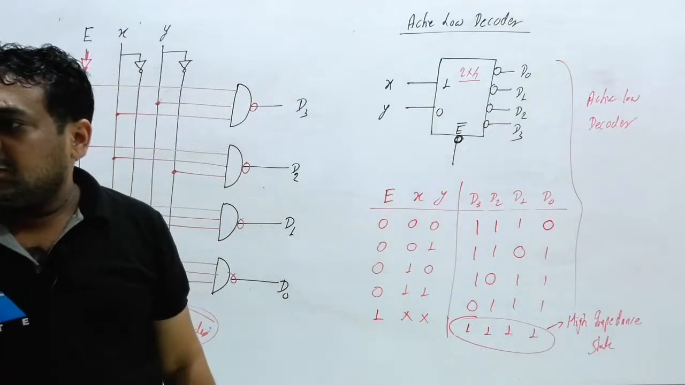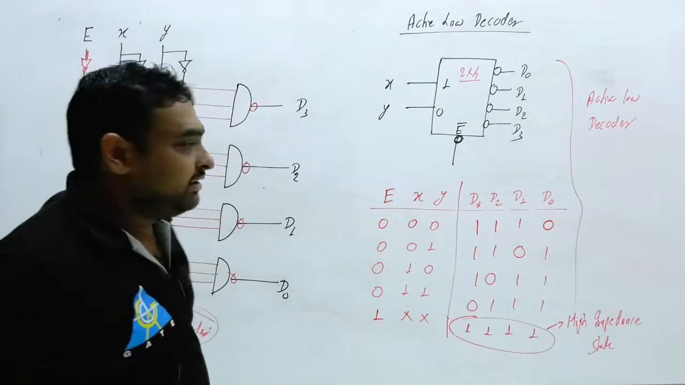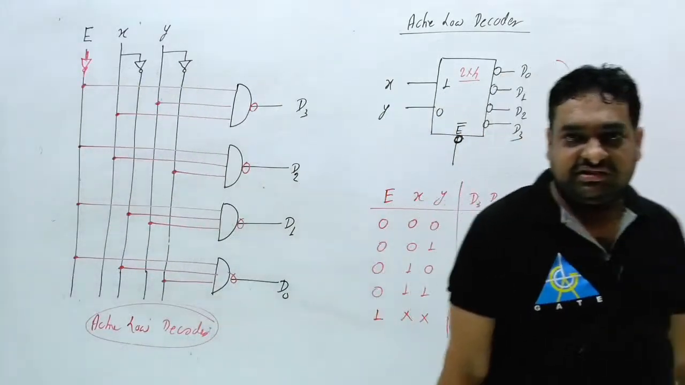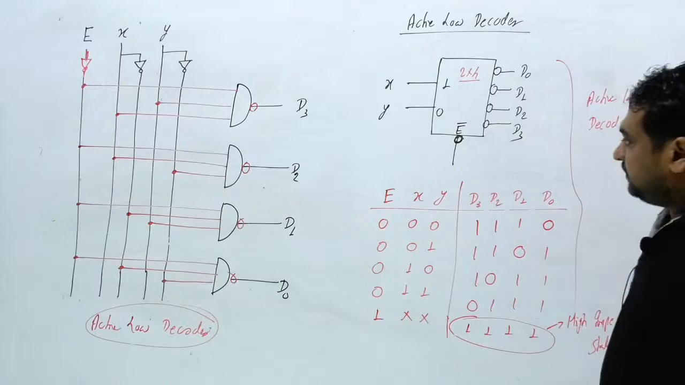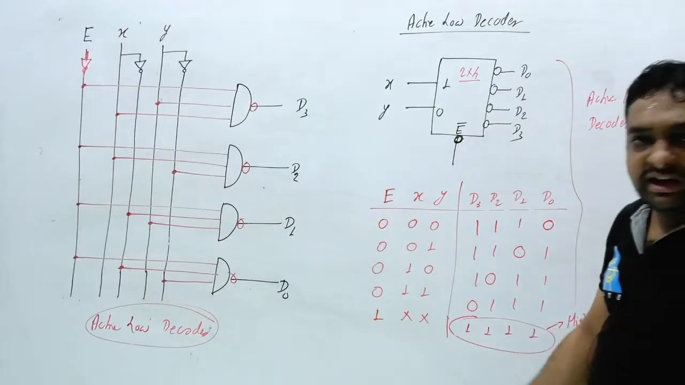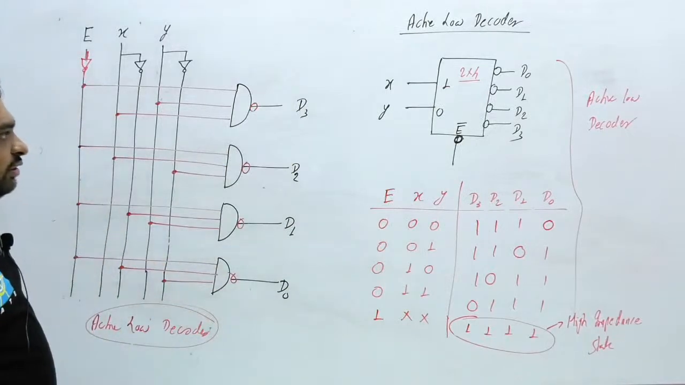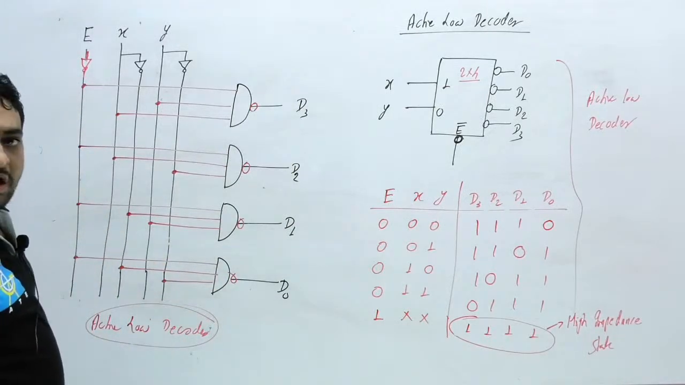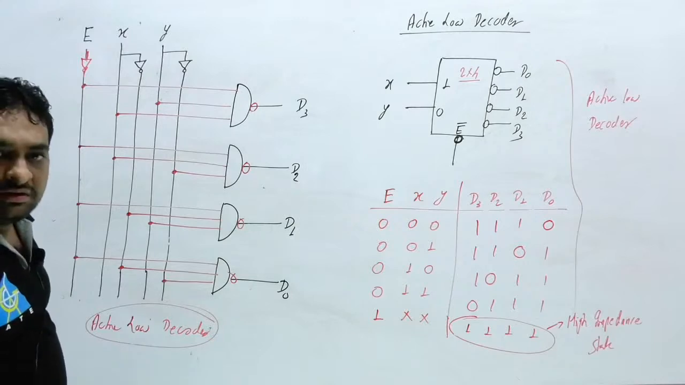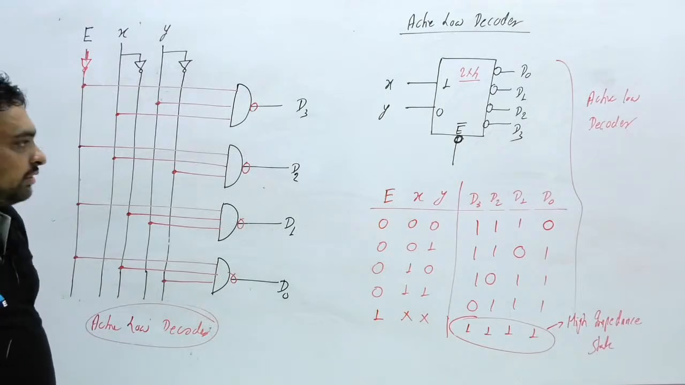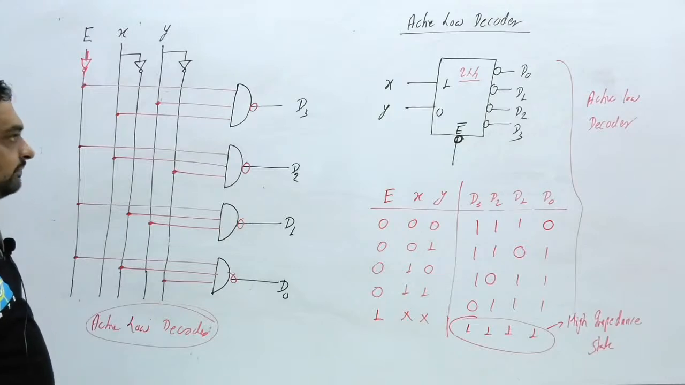Now anybody can say what you feel. Is active low better or is active high better? Tell me your answer. What do you realize? Which one is better, active low or active high? I hope now the differentiation between active low and active high is clear. Tell me your answer. Which one is better?